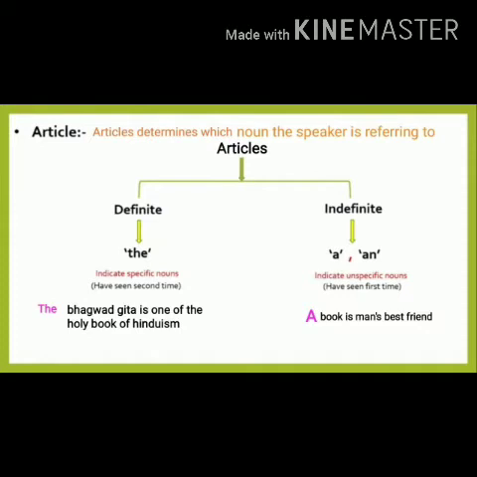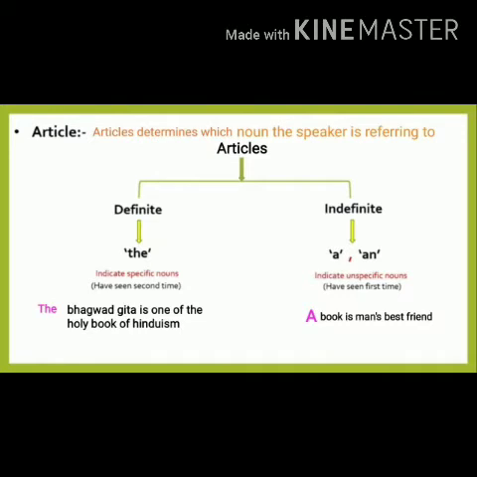Let's start with articles. What are articles? Yes, you all know a, an and the are the three articles we use in our grammar. Articles determine which noun the speaker is referring to. Articles are divided into two groups, indefinite articles and definite articles.